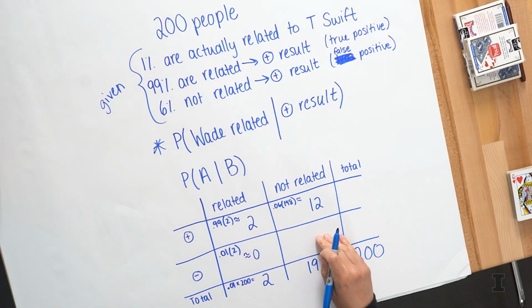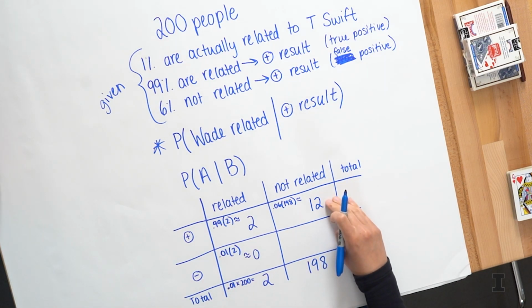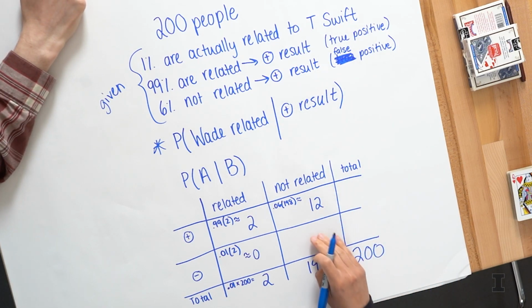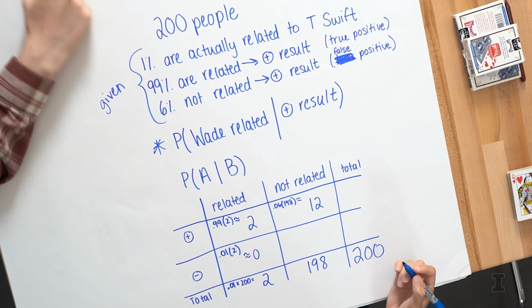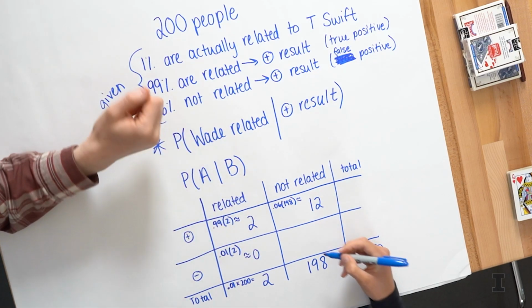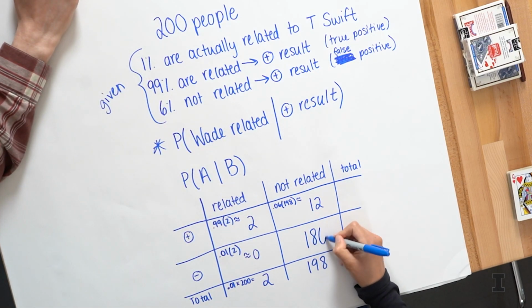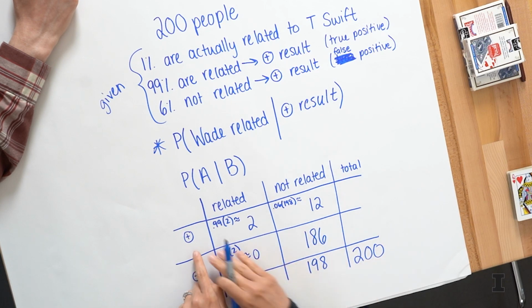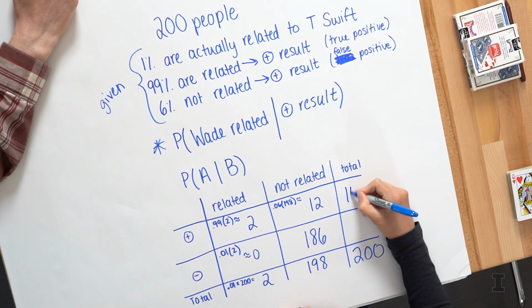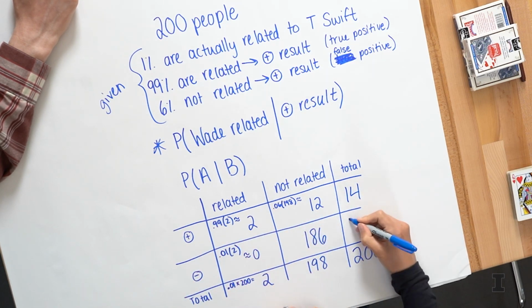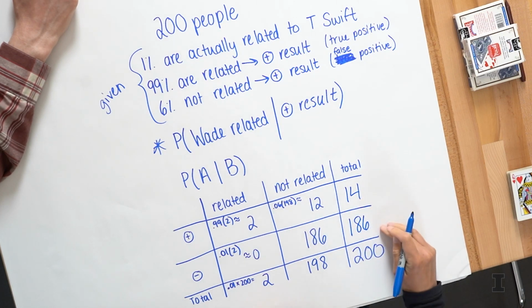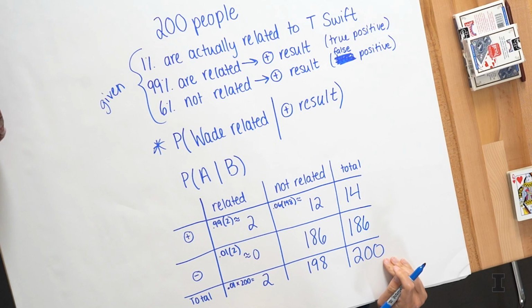And then what would I have? If 12 of the not related people get this false positive, the rest of them are going to get the true negative. So what would that be? 198 minus 12 is 186. Remember, a nice property of these tables is that the rows and columns always sum. So if I want to find these totals, the total number of positive results is 14, and the total number of negative results is 186. You can check yourself: 14 plus 186 does indeed add to 200.